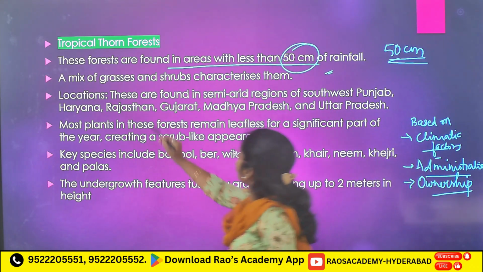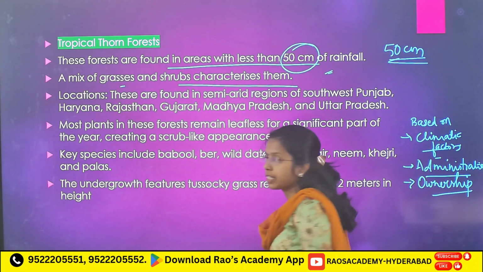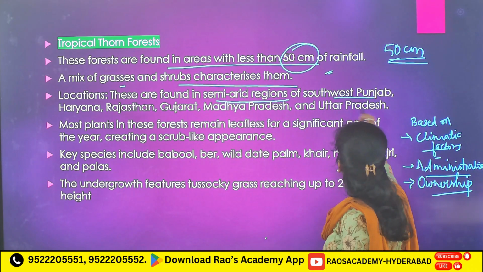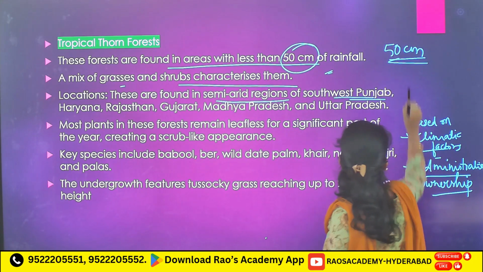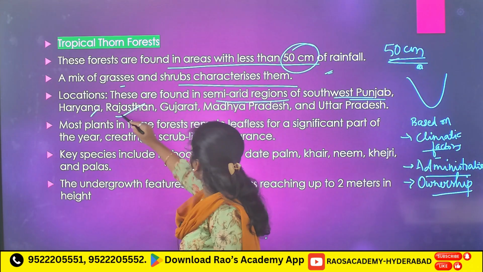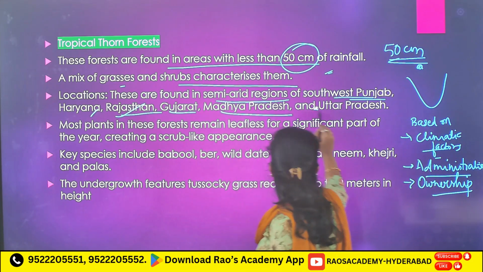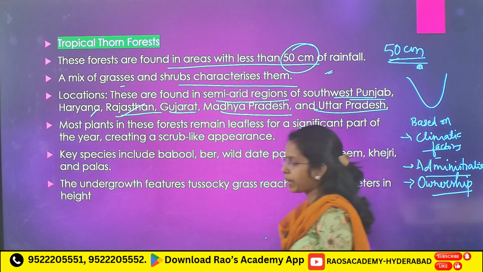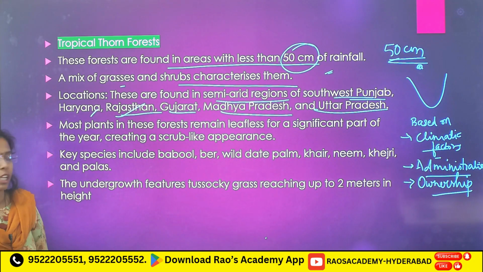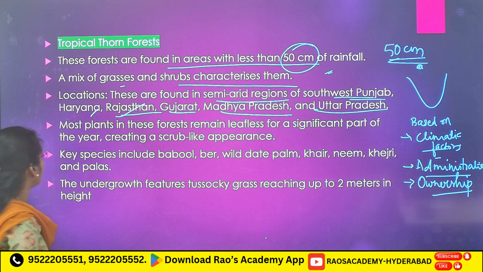Location, a mix of grasses and shrubs characterize them, and here semi-arid regions of southwest Punjab, Haryana, Rajasthan, Gujarat, Madhya Pradesh and Uttar Pradesh. Semi-arid regions you have to remember, and even states also. If you see the map, you can easily identify.